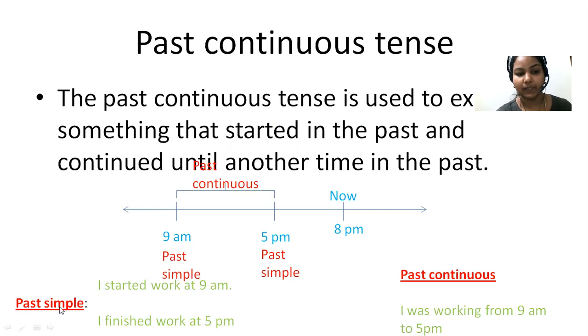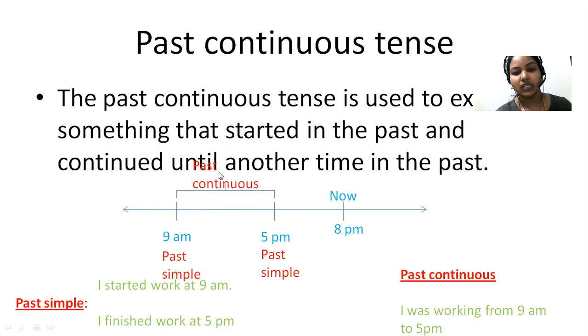Okay, for example, look at your simple past. I started work at 9 a.m. So here started, okay, it is in simple past. So here we are talking about the point in which we started the work. Okay, so I finished the work at 5 p.m. So here also it is in simple past because we are talking about the point where we completed the work.